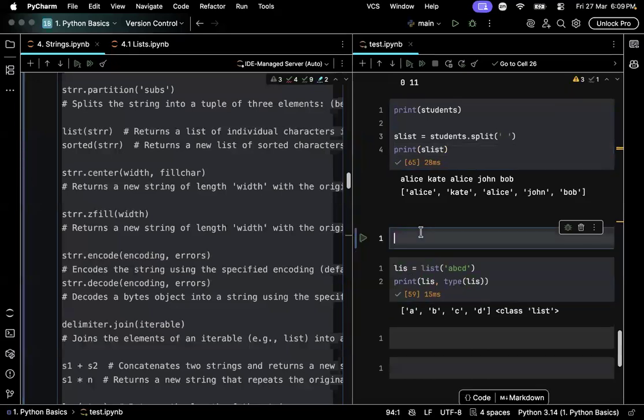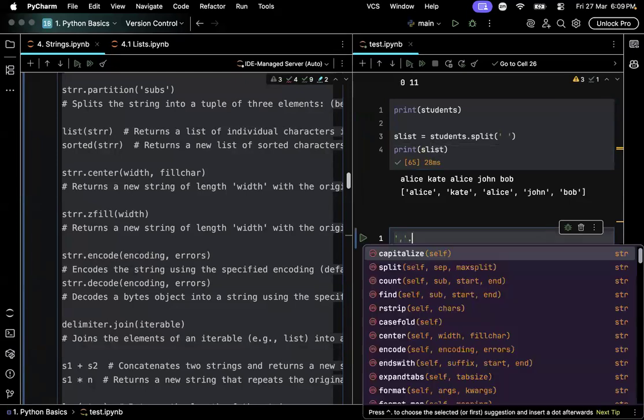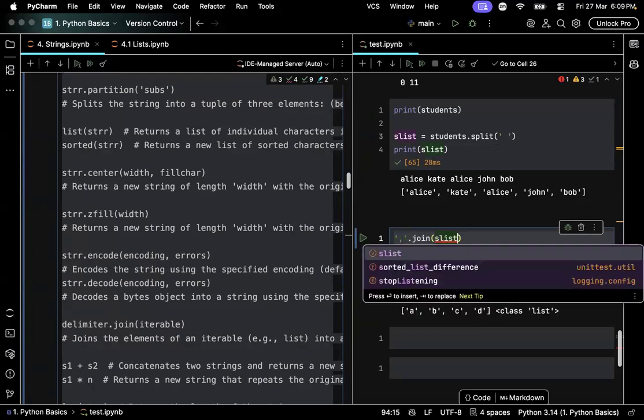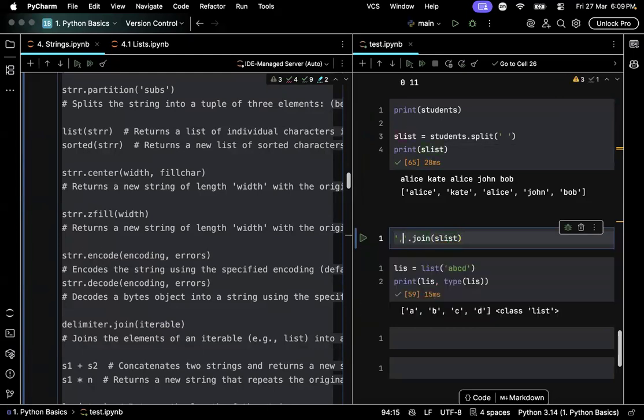Good. We similarly have something called a join. Join is the opposite of split. It will join a list of strings back into a single string. Let me try to print it.